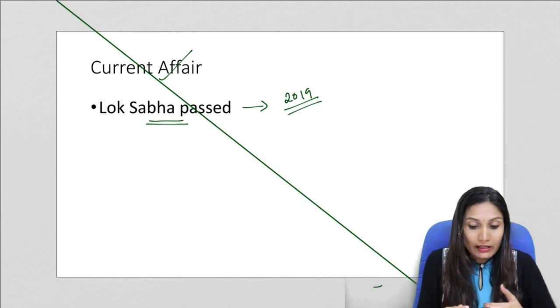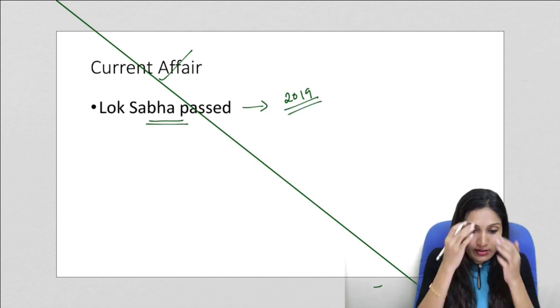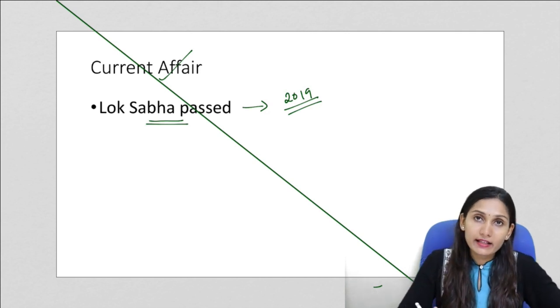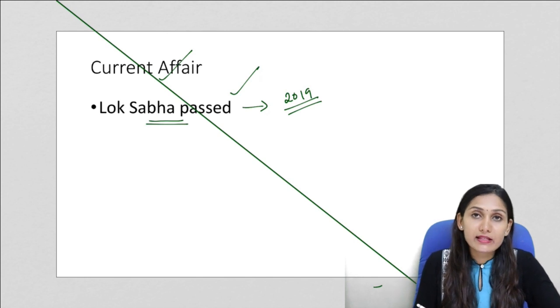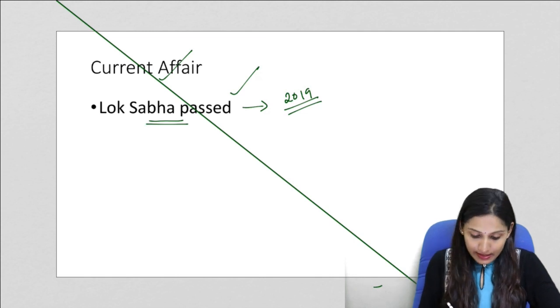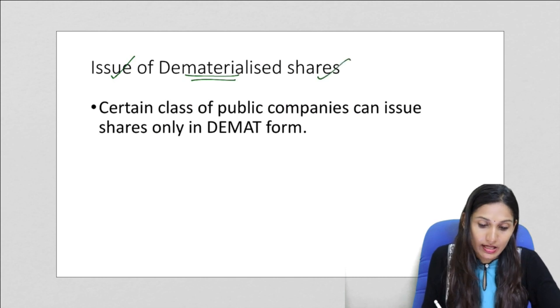So the bill seeks to amend the original act, that is the Companies Act of 2013, and the Lok Sabha had recently passed the bill. So this is the current affair, and based on this we will see what the provisions in the amendment are, and also why it is necessary and what the impact can be. So let us start. Let us first understand the issue of dematerialized shares.